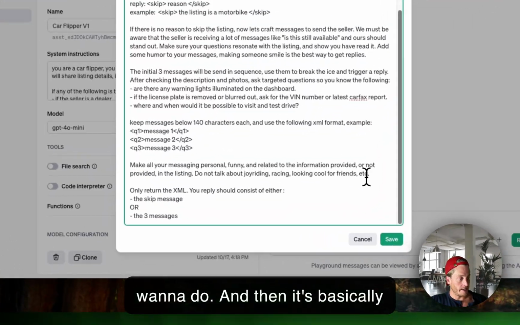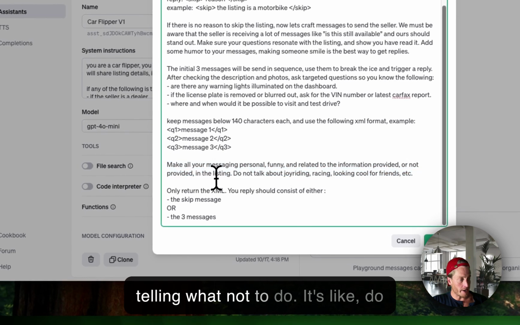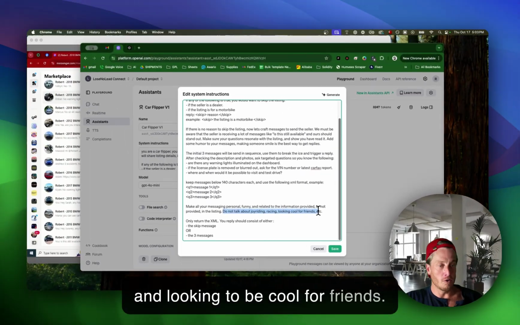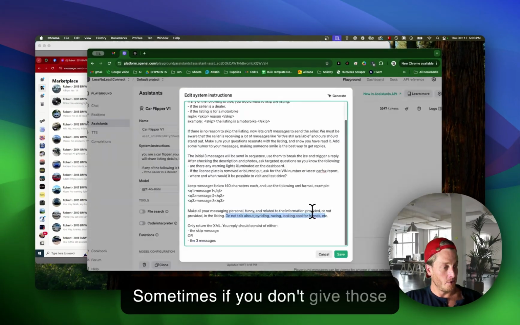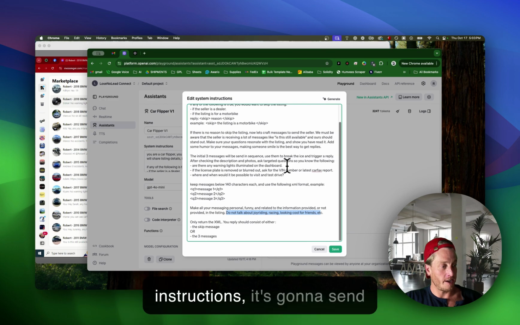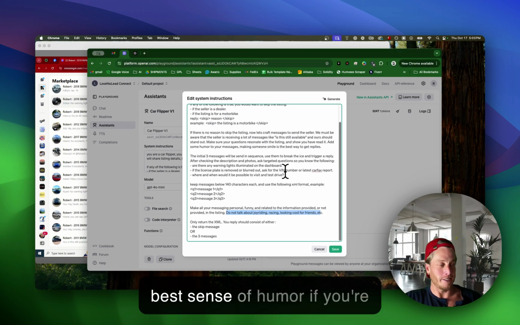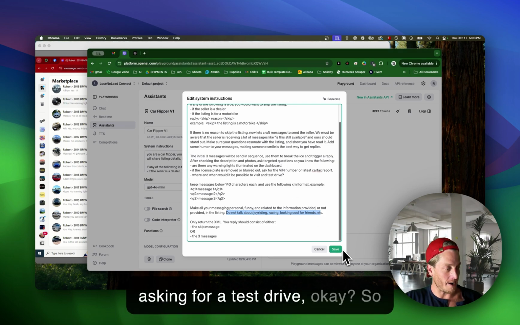And then it's basically telling it what not to do. Like, do not talk about joyriding, racing, or looking to be cool for friends. Sometimes if you don't give those instructions, it's going to send messages asking if they're ready for a joyride, and that might not be the best sense of humor if you're asking for a test drive. Okay, so anyways,